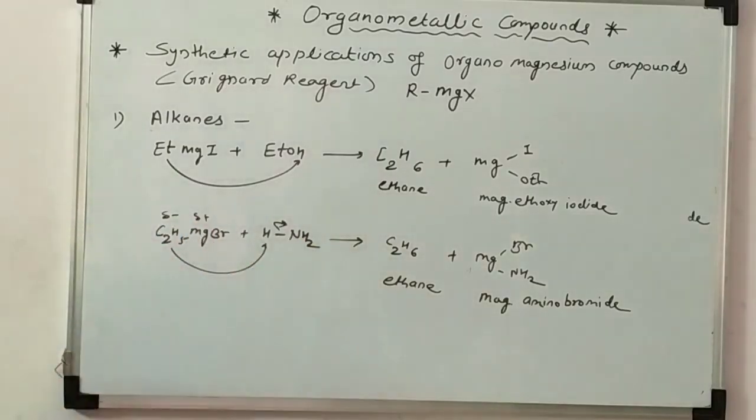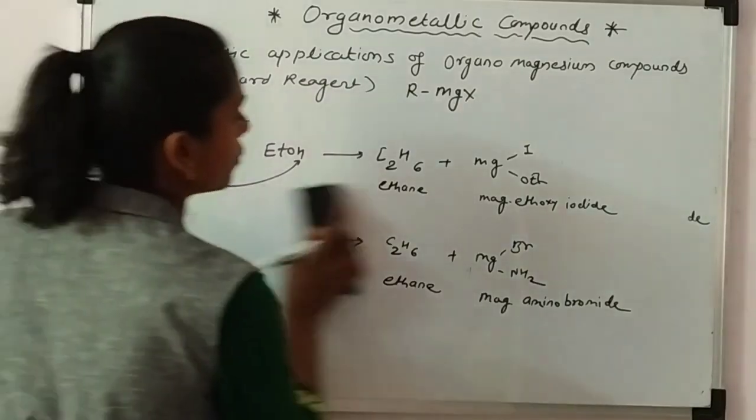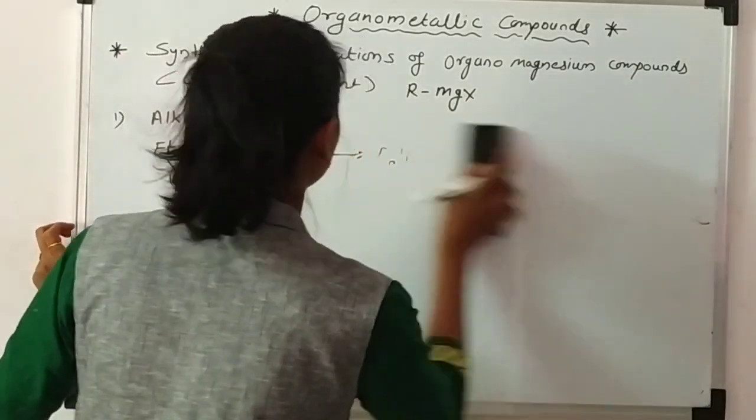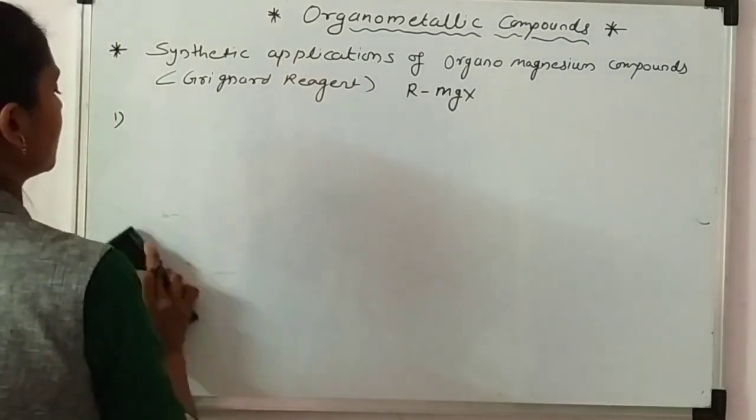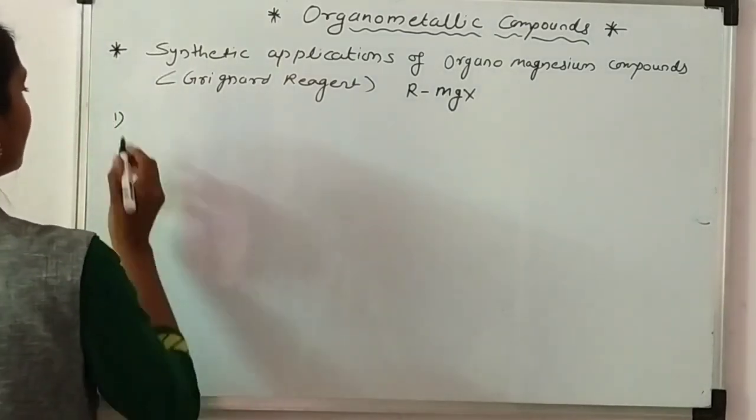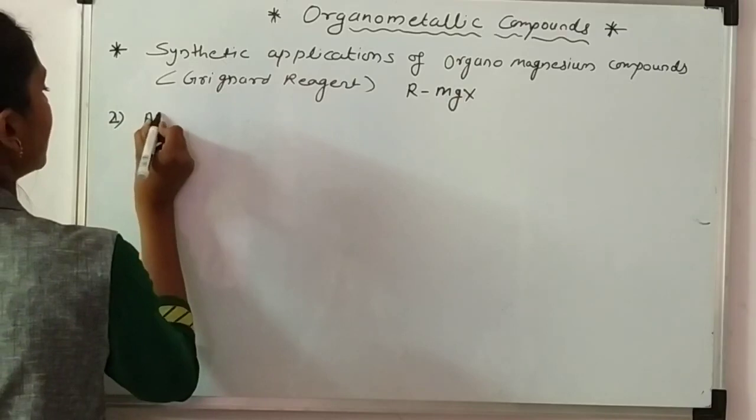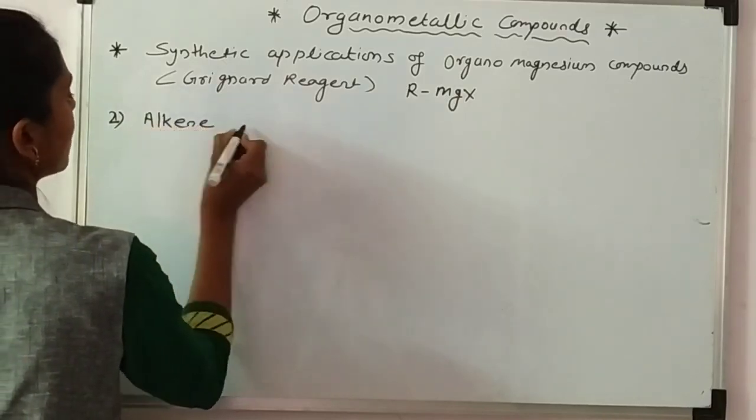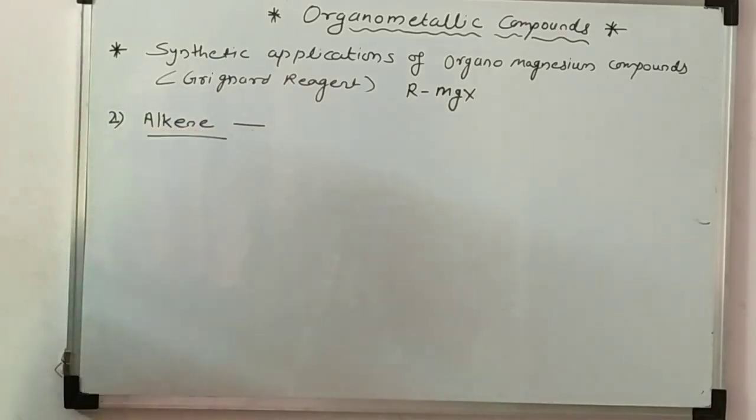Now we can synthesize the alkene from the Grignard reagent. Second is alkene. How is alkene synthesized?